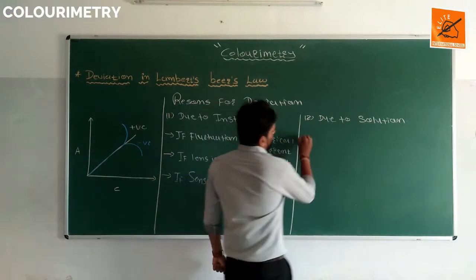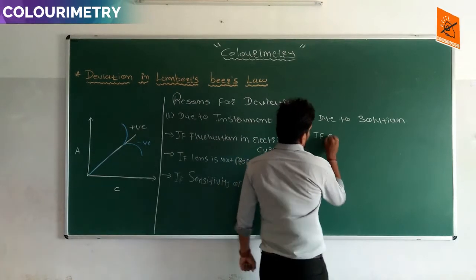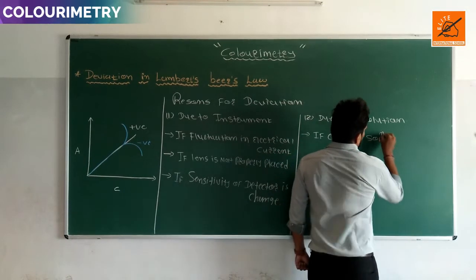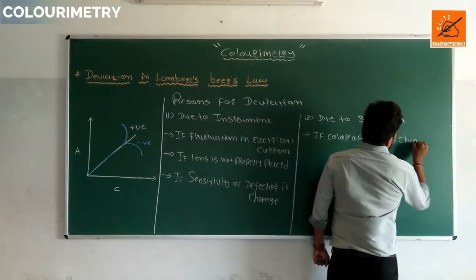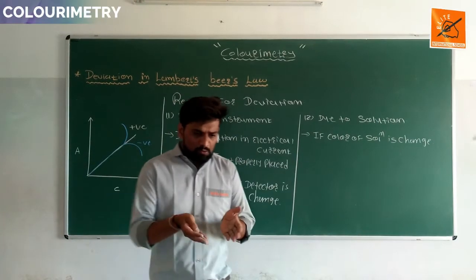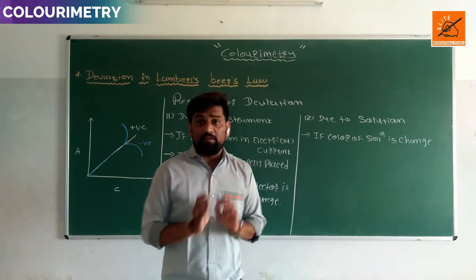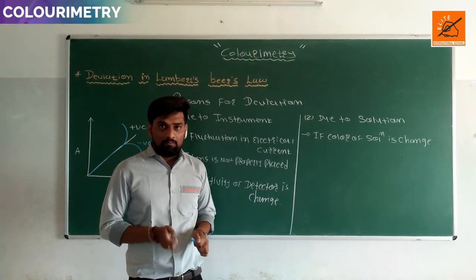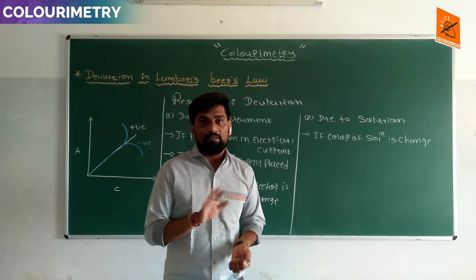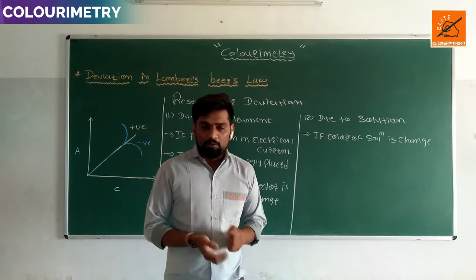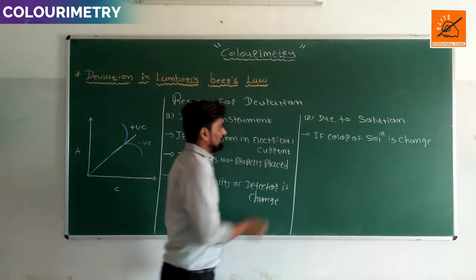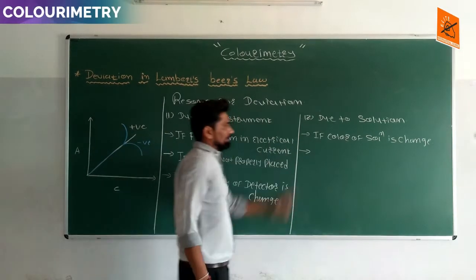If the color of the solution changes while we perform the experiment, deviation is formed. If the color of the solution is kept constant throughout the experiment, it does not generate deviation or error. So this is the first reason.